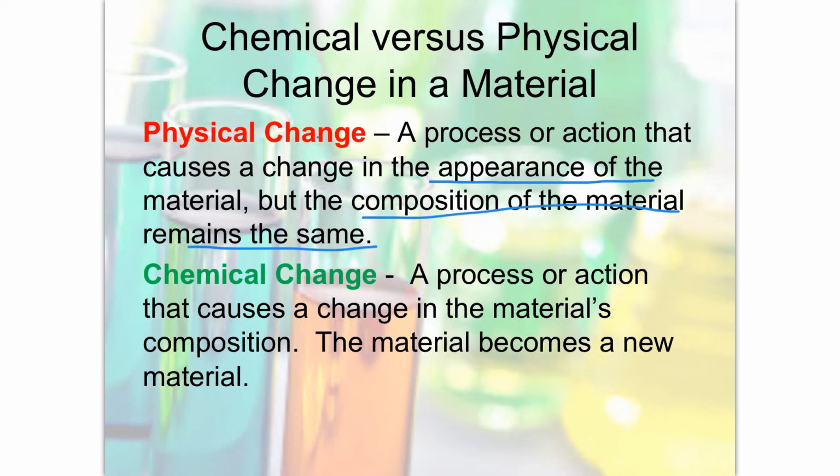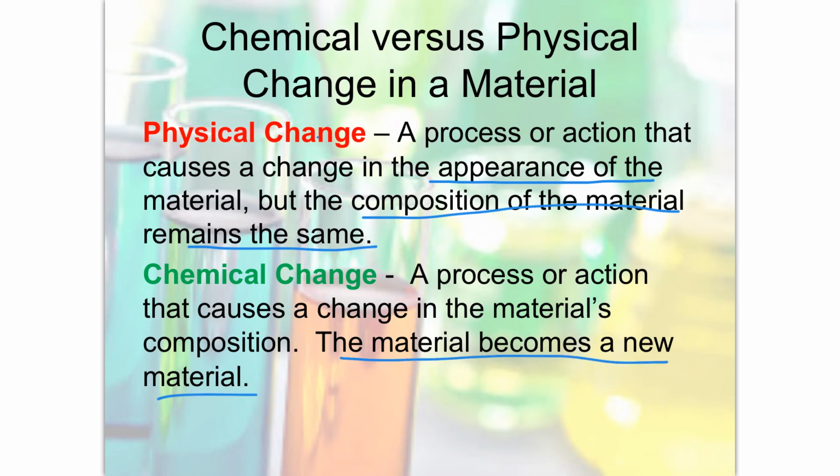So if I take a piece of paper and I crumple it up, the appearance of the paper has changed, but I still have that piece of paper. In a chemical change, I'm actually changing the material into something new. So a chemical change, you get a new material.